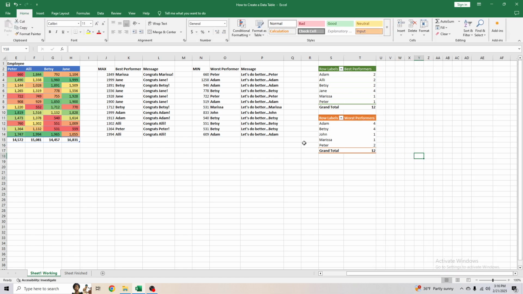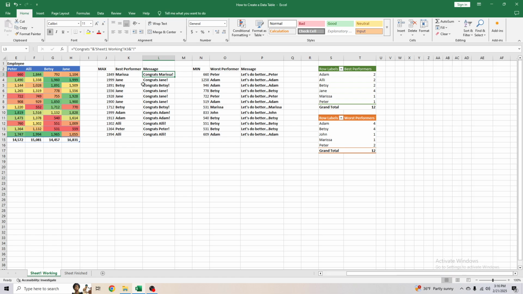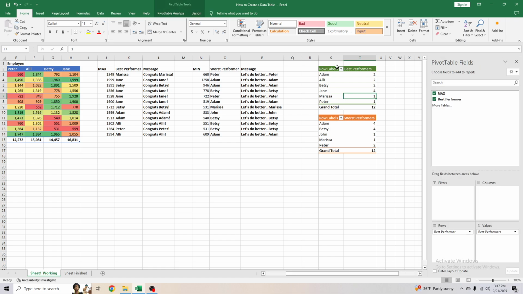And do that. And so now we have a little bit of a text message saying, okay, good job, Marissa. We'll send you a trophy in the mail. Or, uh-oh, we need to have a chat. We need to figure out how to get those numbers up for this month. Maybe it could just be they took some time off, or maybe they're just slacking, who knows, but they just gotta talk to us. And then here, this pivot table is automatically telling us the number of times each person has done the best, and the number of times each person has done the worst.